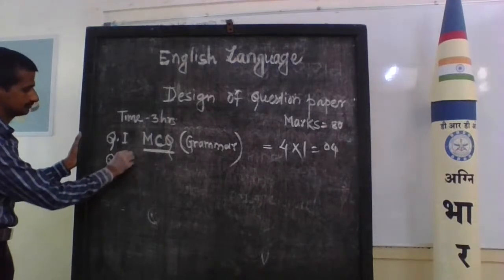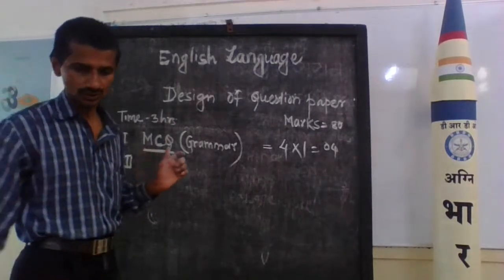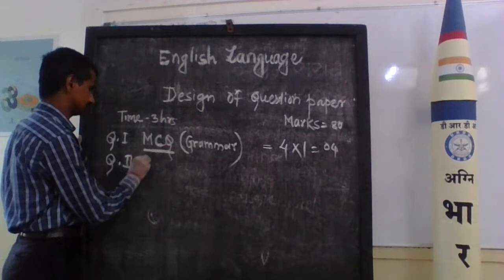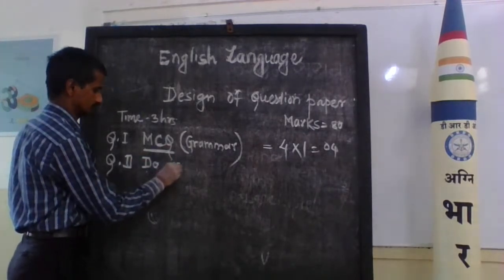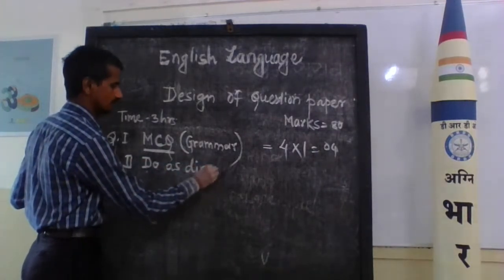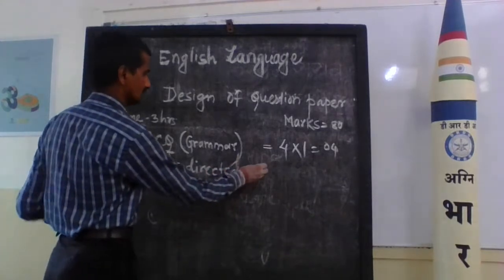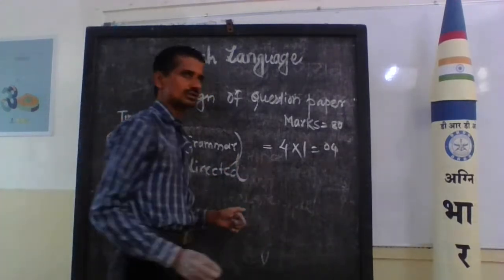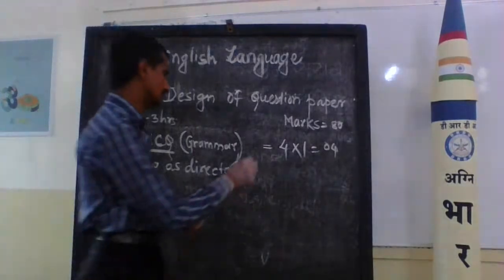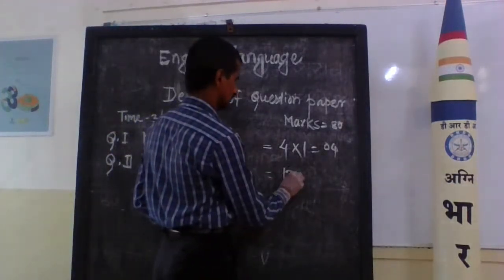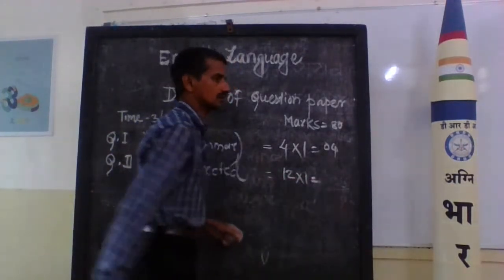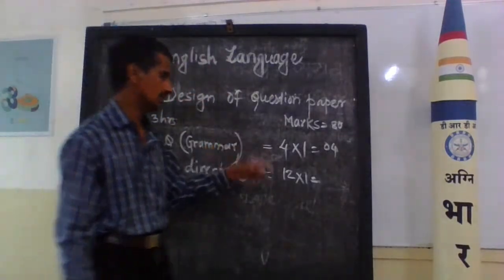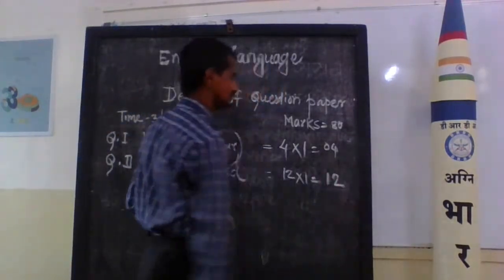Question number 2, do as directed. They will ask 12 questions, and each question has 1 mark, so 12 into 1 is equal to 12 marks.